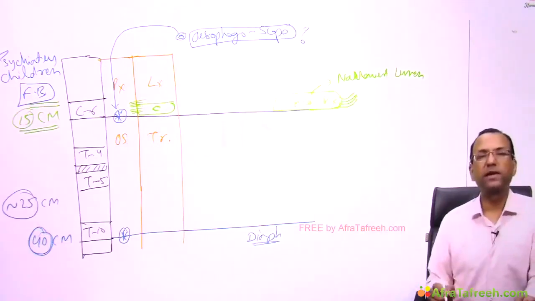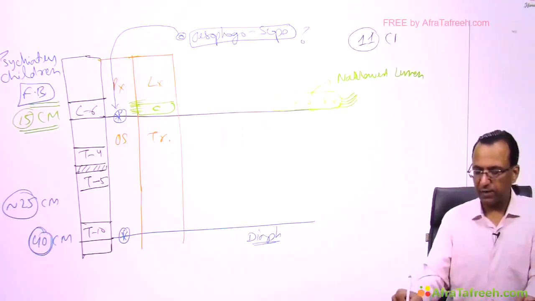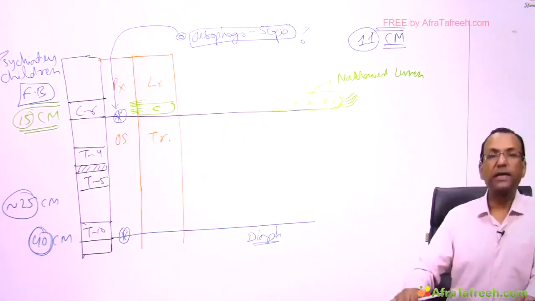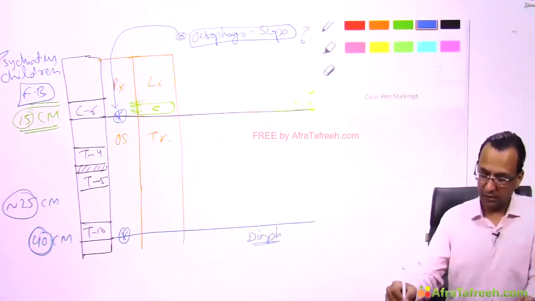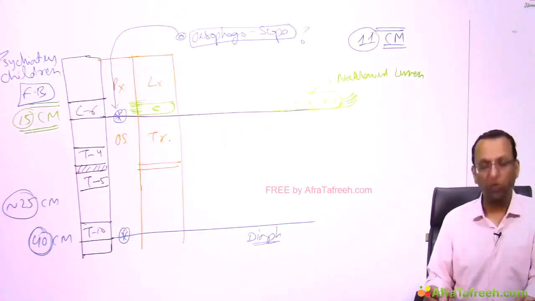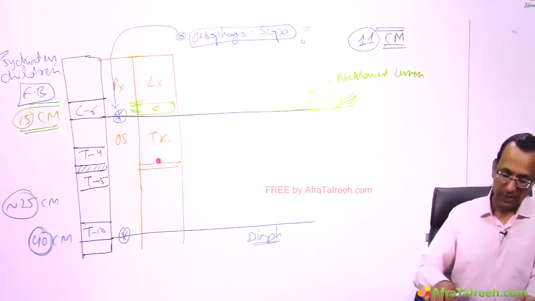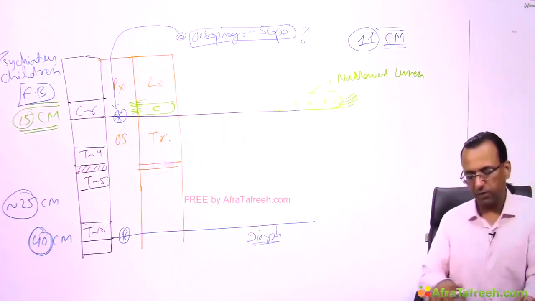Then what is the length of trachea? Length of trachea, 11 centimeter. If you say length of trachea is 11 centimeter, then where is it bifurcating? Let us see. Actually, it is bifurcating at a disc between T4-5 vertebra. So, you are telling this is the 11 centimeter of trachea, which is bifurcating at the disc between T4-5 vertebra?